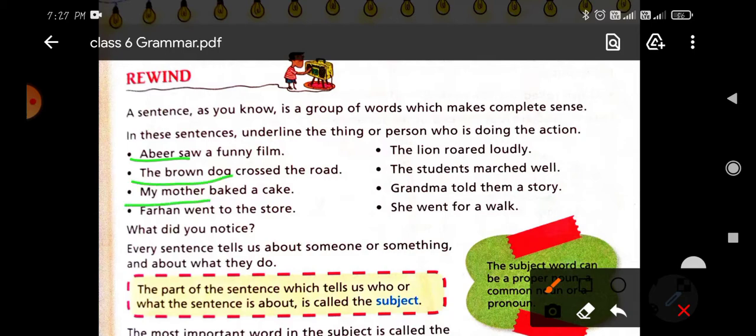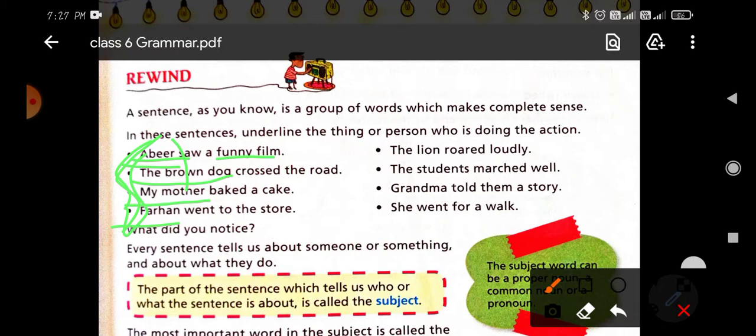What is the work of my mother? What is the work of Farhan? So the words that name who does something are separate from the rest of the sentence. These words, Abir, the brown dog, my mother, Farhan, and so on,